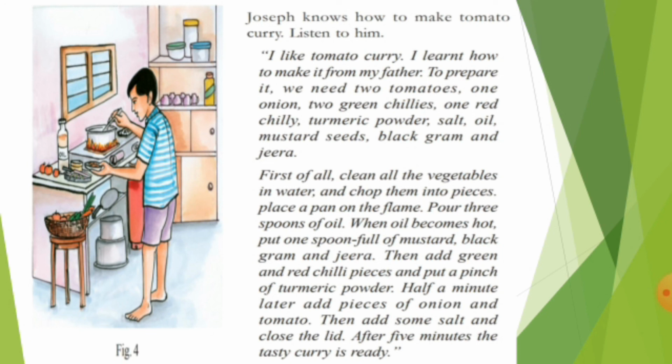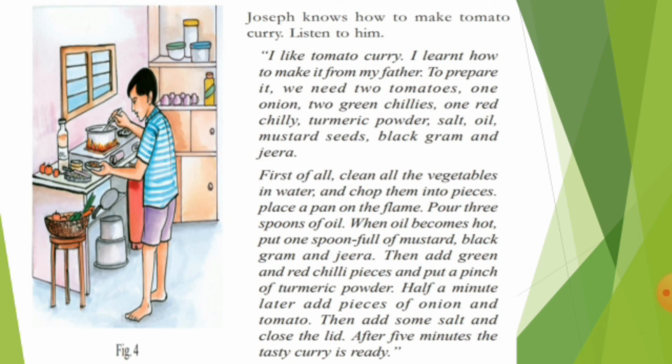Now let us see the next paragraph. First of all, clean all the vegetables in the water and chop them. What is the meaning of chopping? Chopping is nothing but cutting. So cut them into pieces. Now place a pan on the flame. What is the meaning of pan? Pan is nothing but a special dish made for frying or making curry.